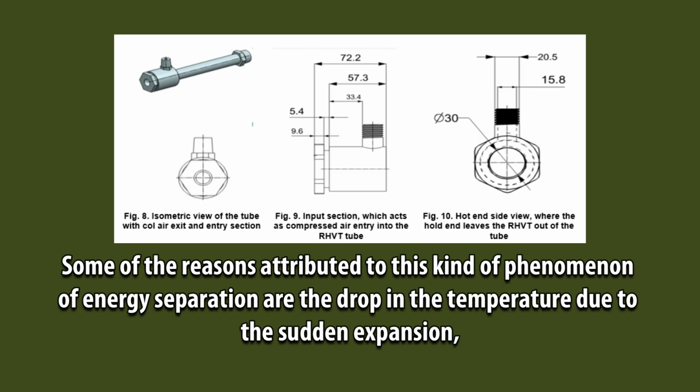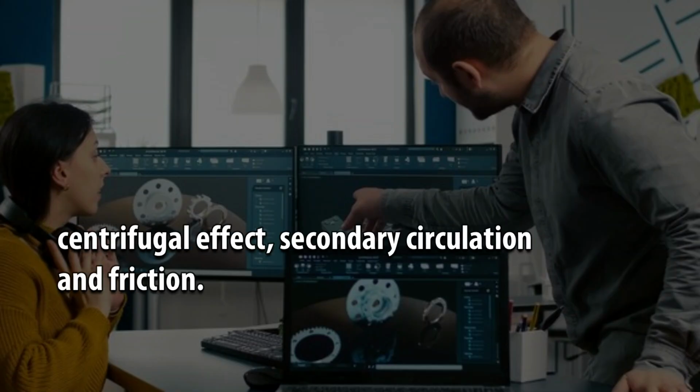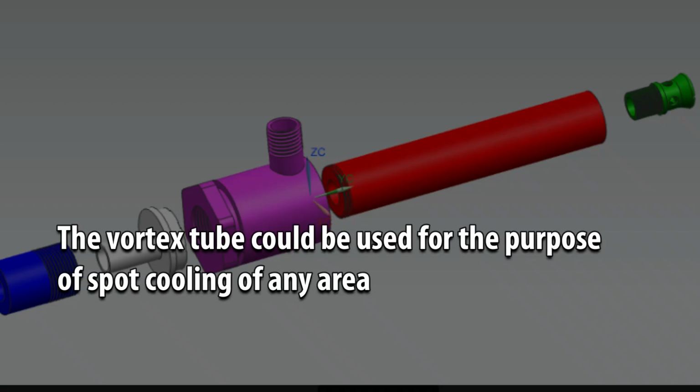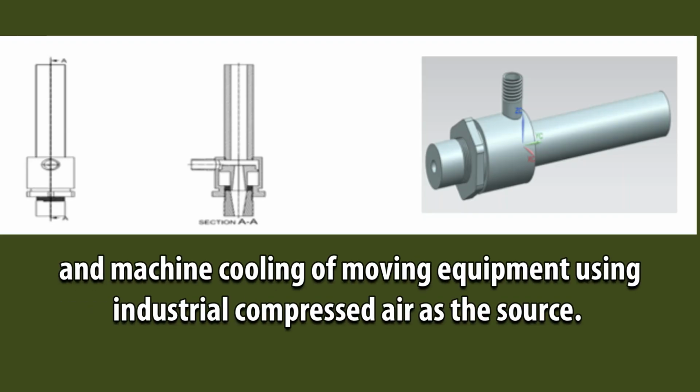Some of the reasons attributed to this phenomenon of energy separation are the drop in temperature due to the sudden expansion, centrifugal effect, secondary circulation and friction. The vortex tube could be used for spot cooling of any area and machine cooling of moving equipment using industrial compressed air as the source.